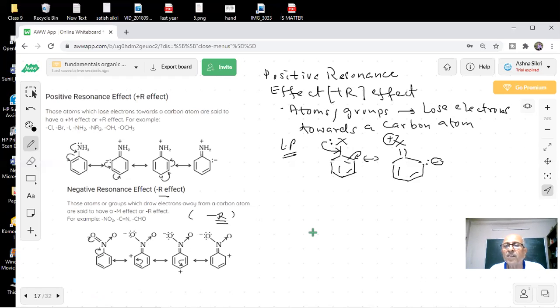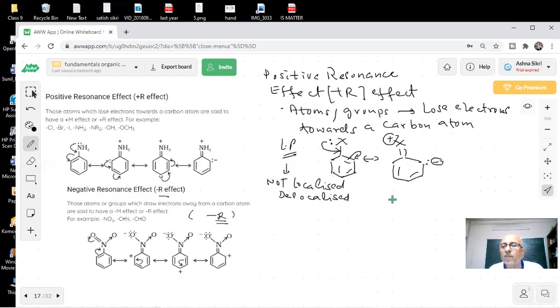There is a separation of charges taking place. There's a shift of the lone pair of electrons. The lone pair is lost by this, it is no longer localized, but it is now delocalized.